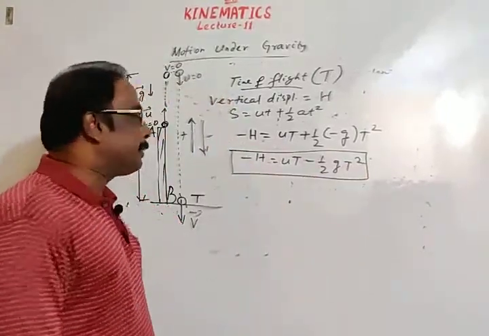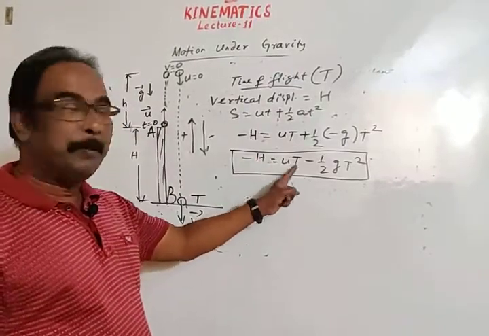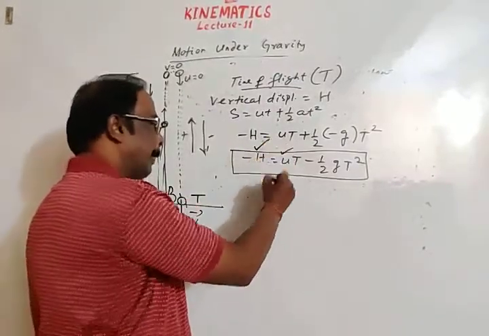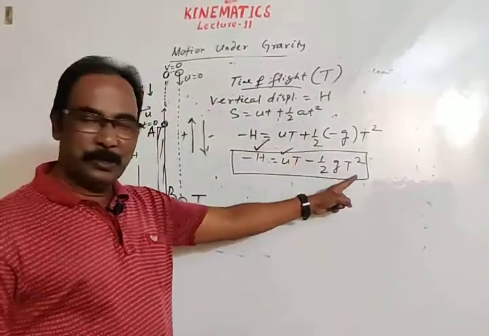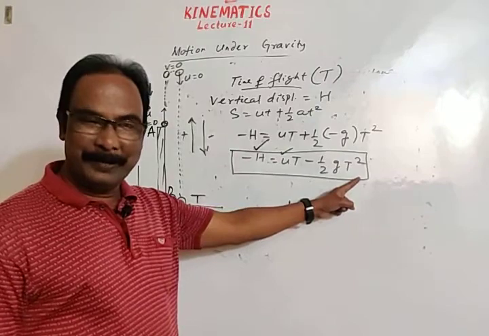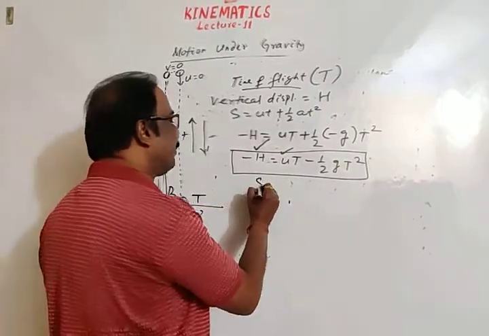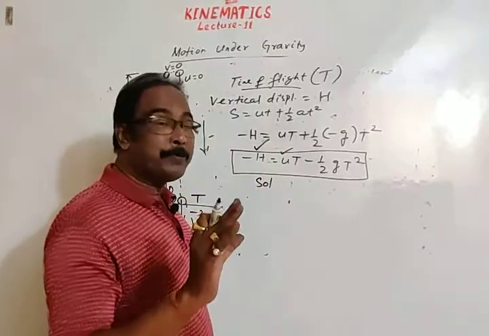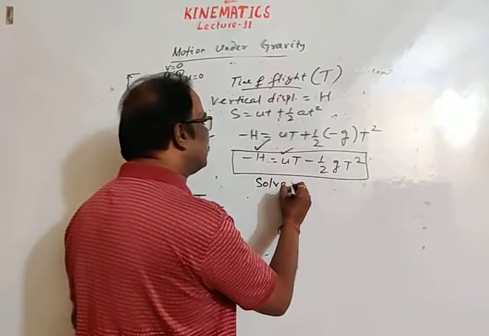Here the values of u and h may be given, and you have to calculate for t. See, t and t square, the equation is in quadratic form. Now you will solve for t. I am giving you only tips. In the next lecture we will solve the numericals.